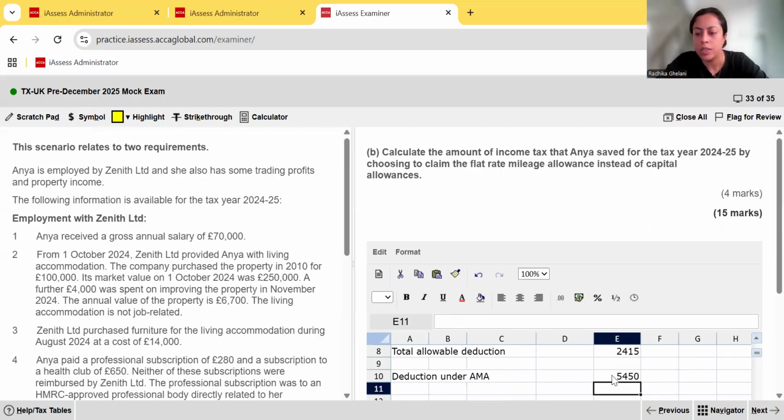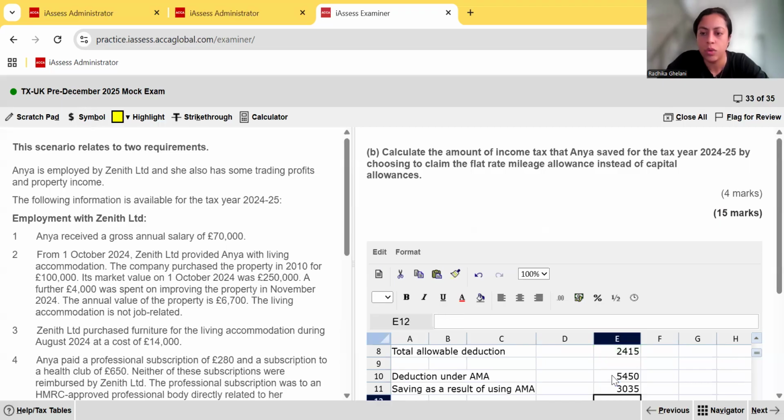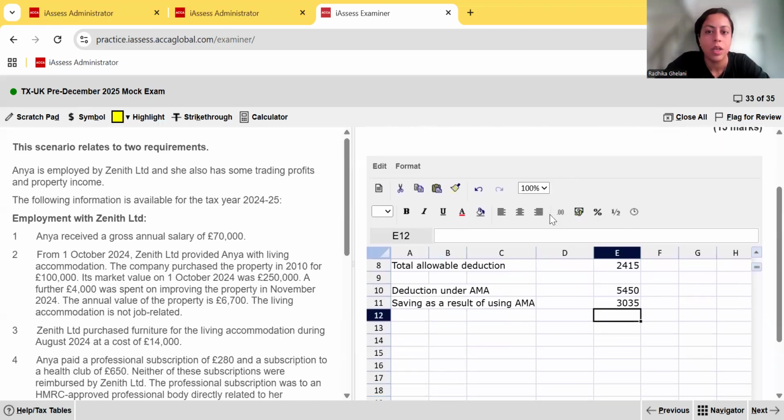5,450. So the additional saving as a result of using approved mileage allowance is equal to 5,450 minus 2,415, and then you're going to save 3,035. But they asked us what is the income tax going to be saved. So we already know from our previous computation that she's going to be a higher rate taxpayer, because remember her level of earnings were 80-something thousand, right? So she's going to be paying tax at the rate of 40%.